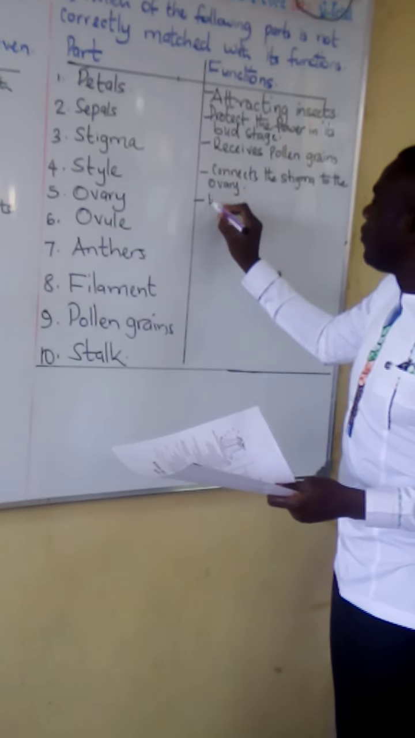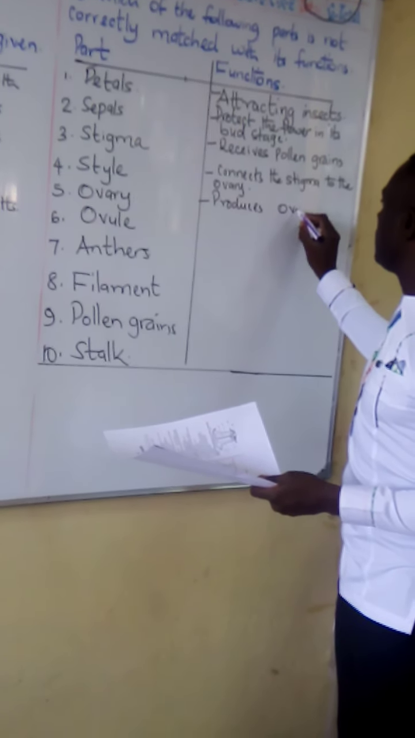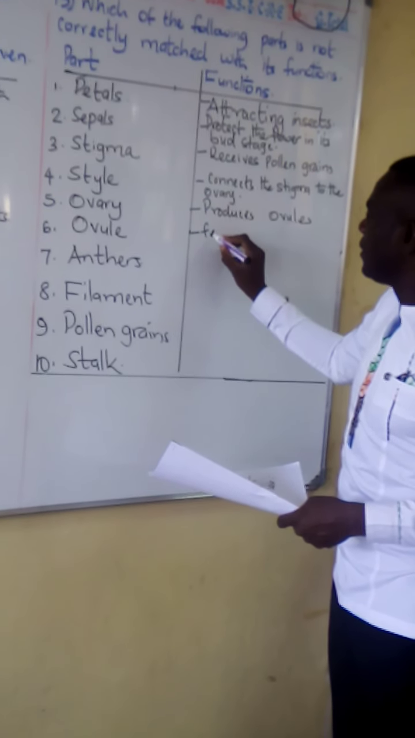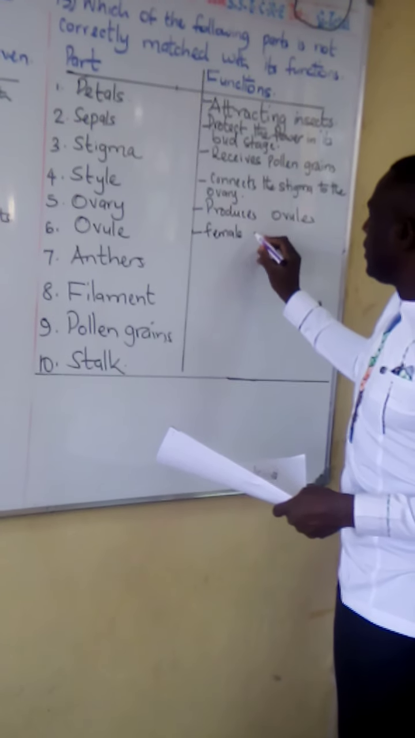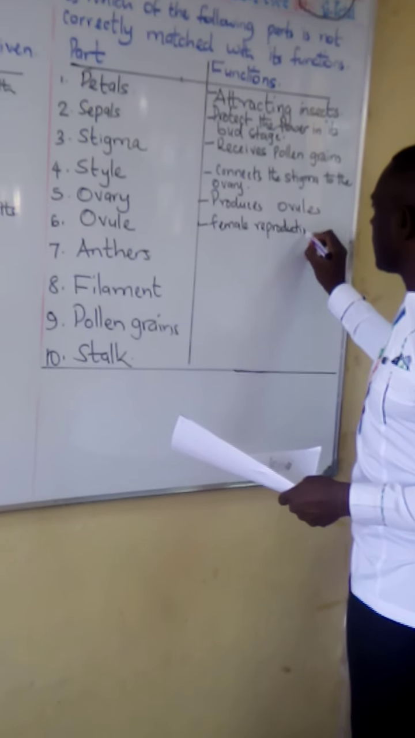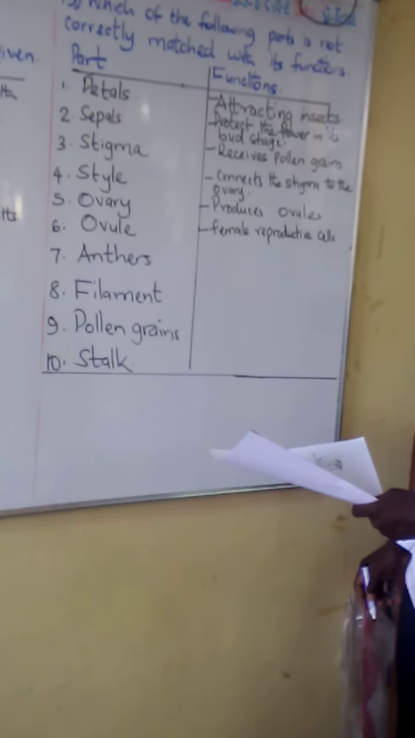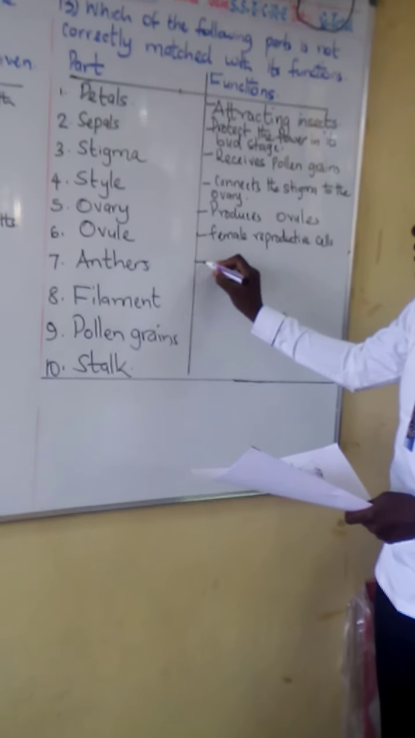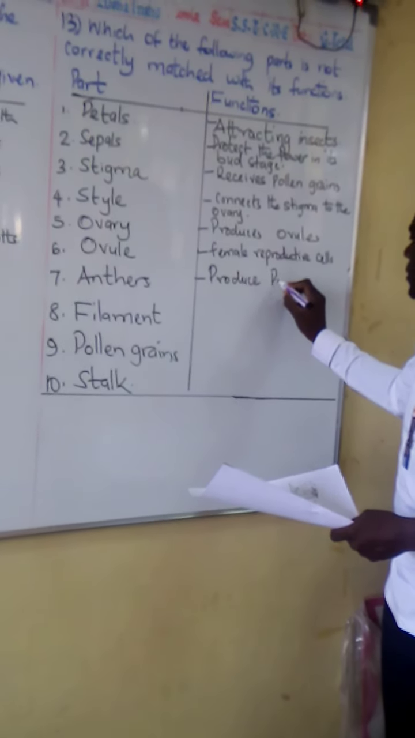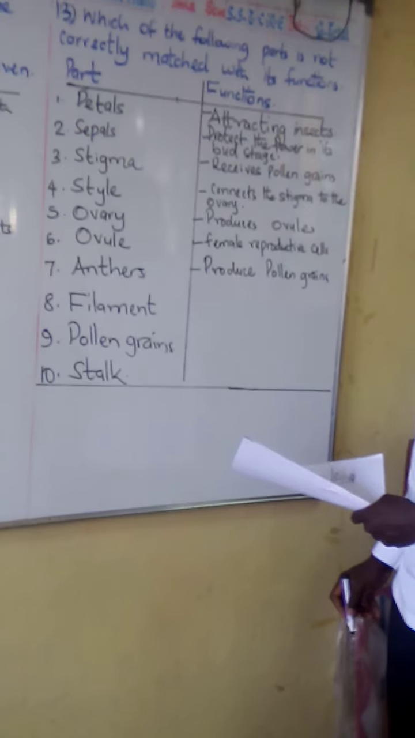Then the ovary produces ovules. The ovules are the female reproductive cells of a plant. The female reproductive cells of a plant are called the ovules. The anthers, their work is to produce pollen grains. The work of the anthers is to produce pollen grains.